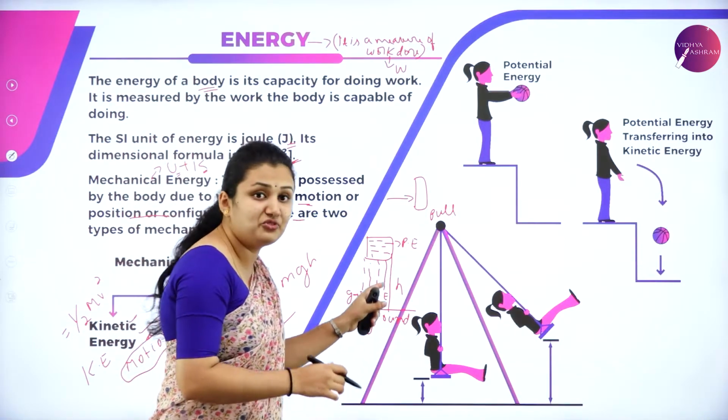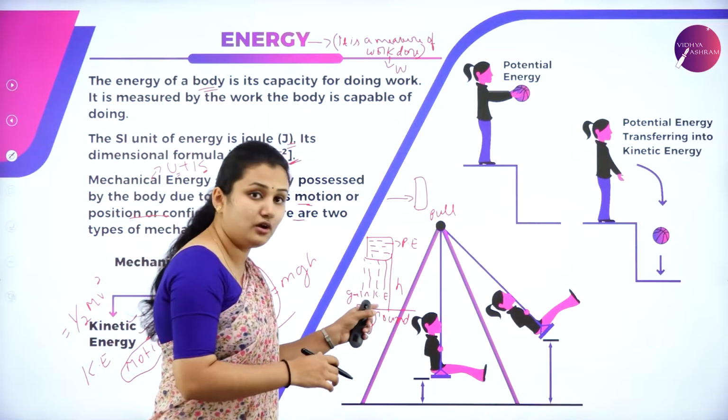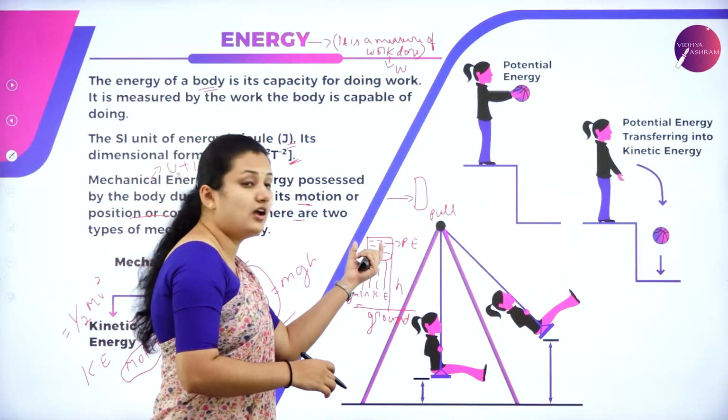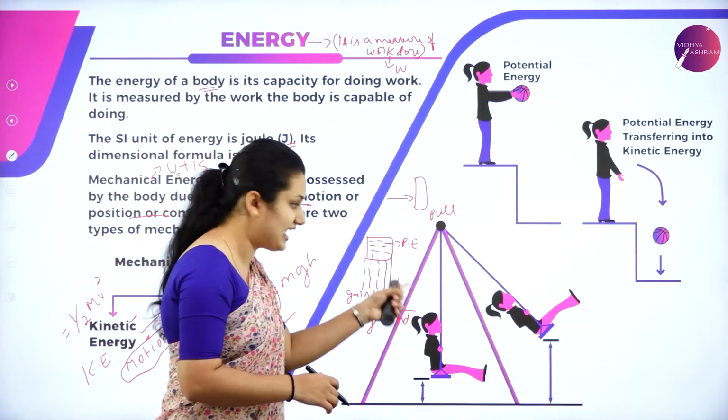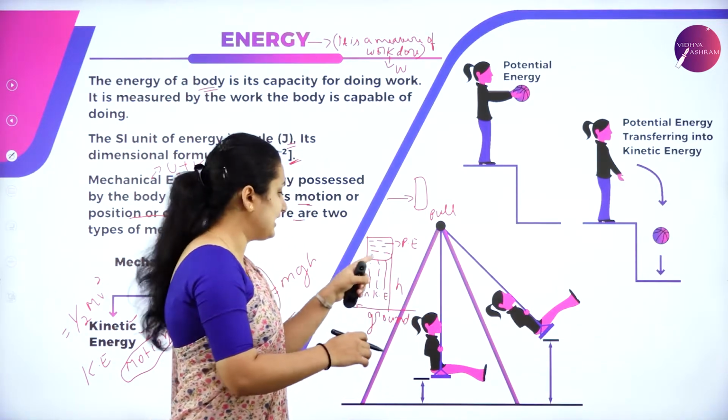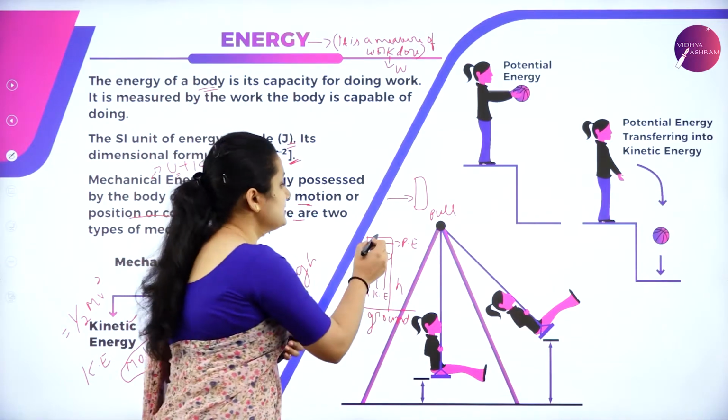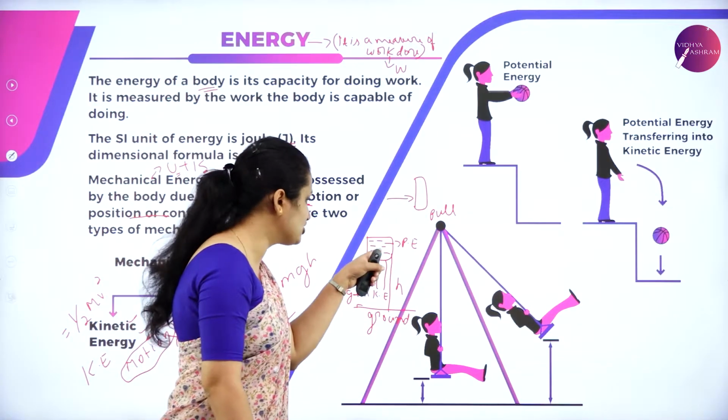We do some work against gravity in order to place the tank at a certain height h, so that work done against the gravitational force is stored as potential energy.